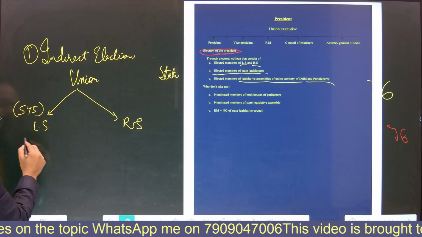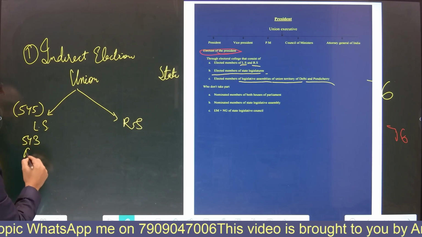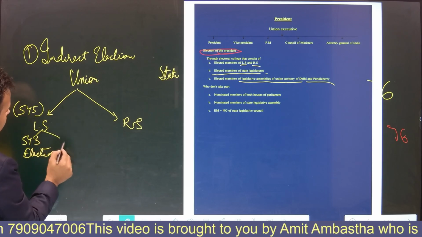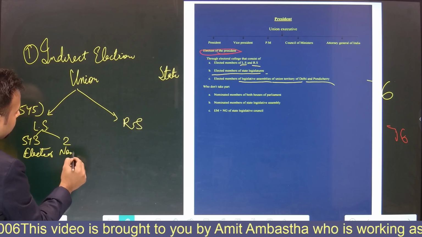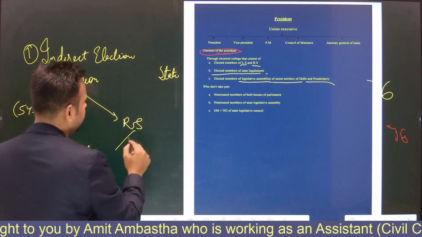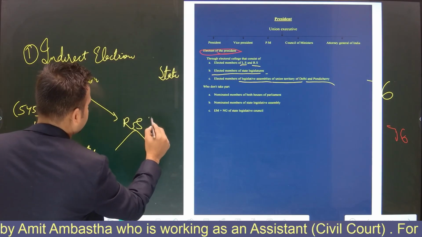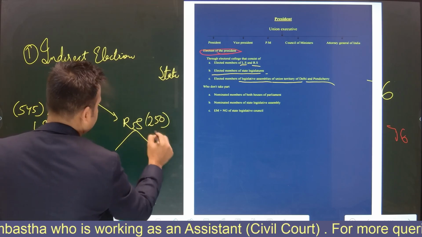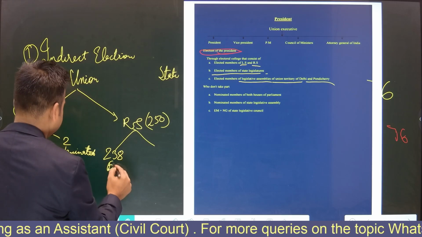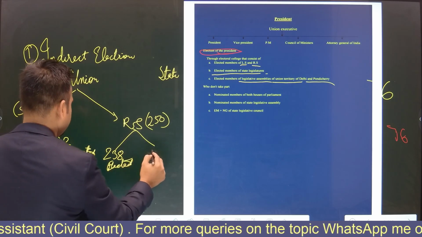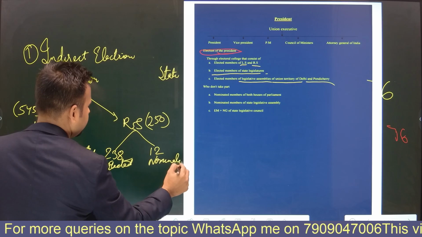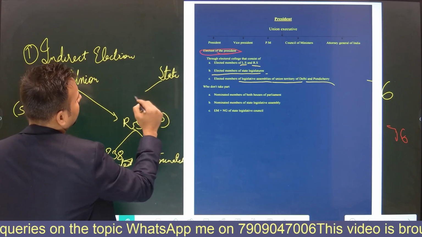Out of these 545, 543 members are elected and 2 members are nominated. Rajya Sabha is 250, of which 238 are elected and 12 are nominated.